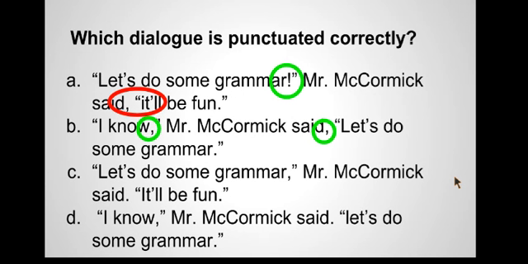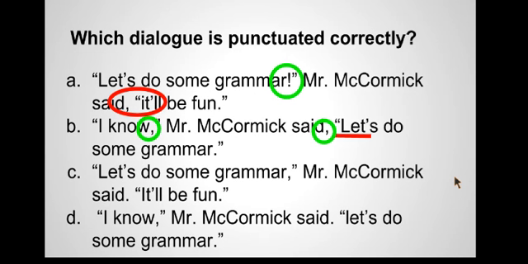Not after a complete sentence, but in the middle of one sentence. So I know let's do some grammar should be one sentence. If that's the case, let's should not be capitalized, because I'm not starting a new sentence there, I'm just continuing the sentence I started with, I know. So that one is not correctly punctuated.